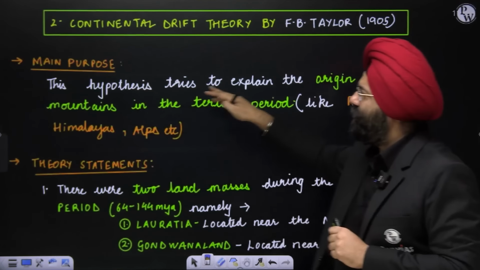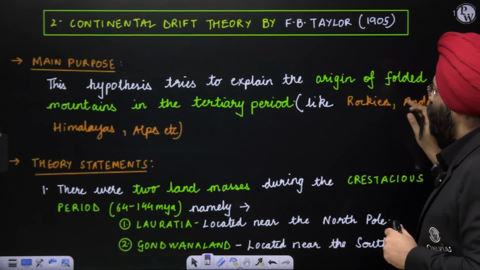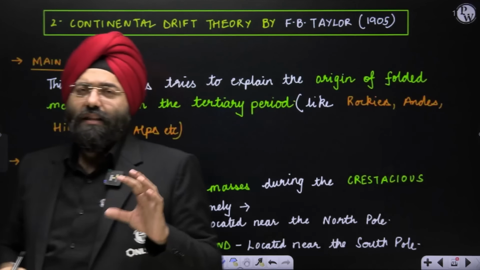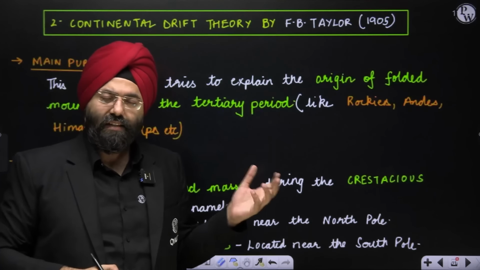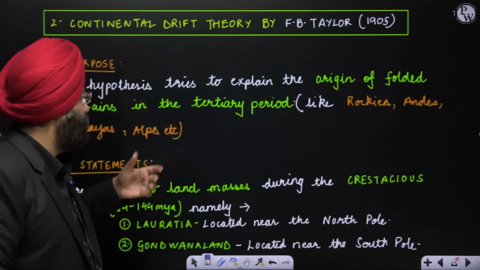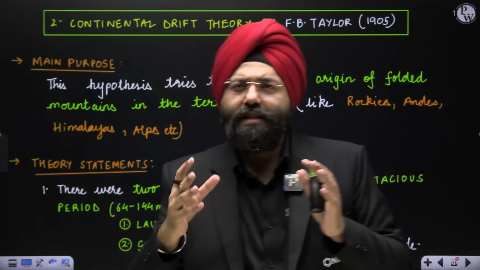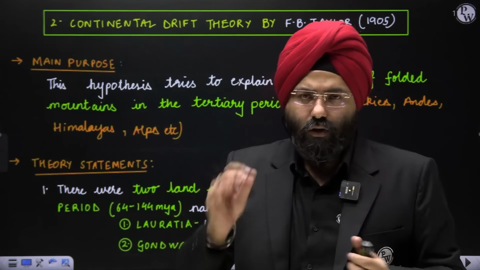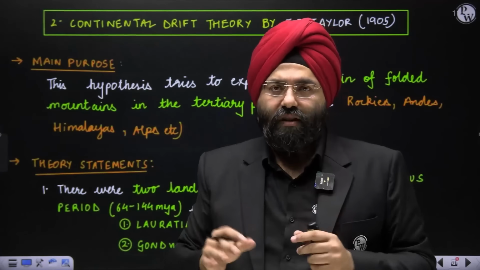The hypothesis tries to explain the origin of folded mountains in the Tertiary period, like the Rockies, Andes, the Himalayas and the Alps. You know very well that these are the young fold mountains. So basically, Taylor wanted to explain how these mountain ranges originated. This was his main purpose. In order to fulfill that, he has given this theory.